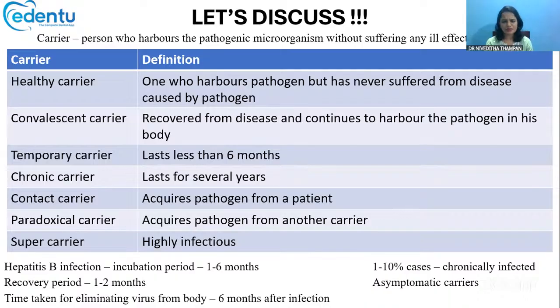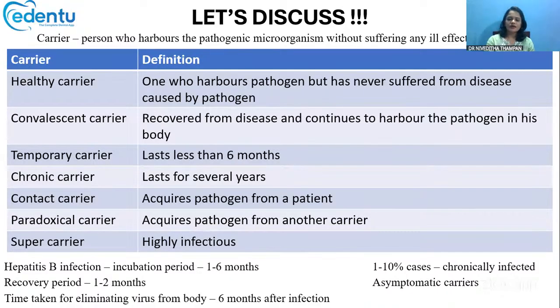Okay, then we have temporary carriers, which last for less than 6 months. The incubation period of hepatitis B infection is usually 1 to 6 months. And chronic carriers are also there, which last for many years. They can be in their carrier period for several years. Then the contact carrier acquires the pathogen from a patient. The paradoxical carrier acquires the particular virus from another carrier. Then we have the super carriers. Super carriers are highly infectious.